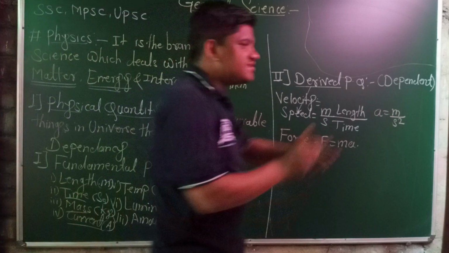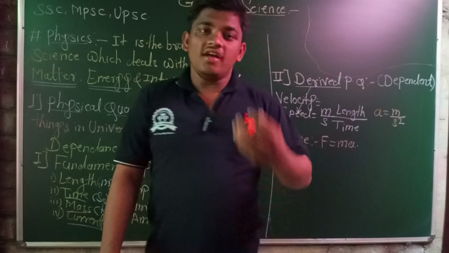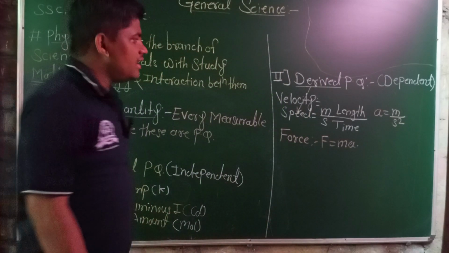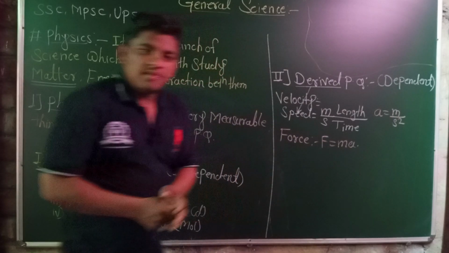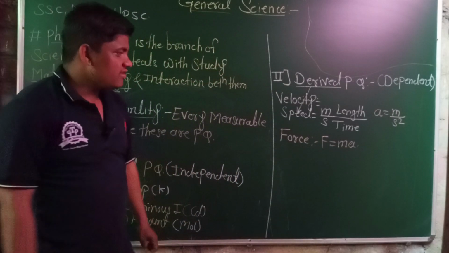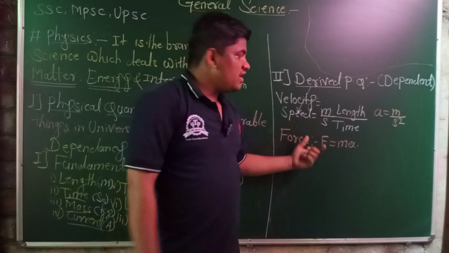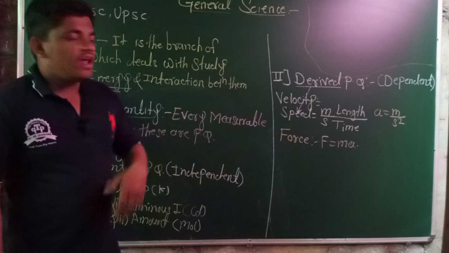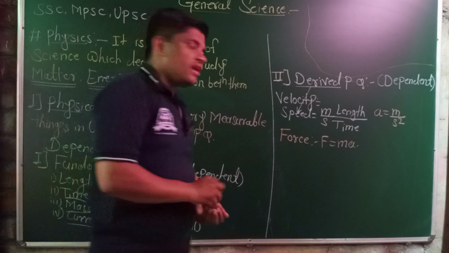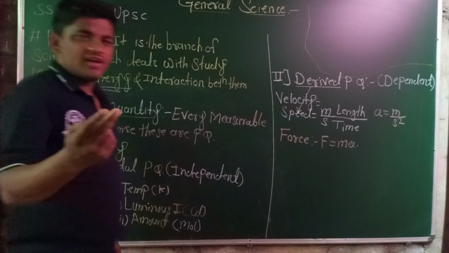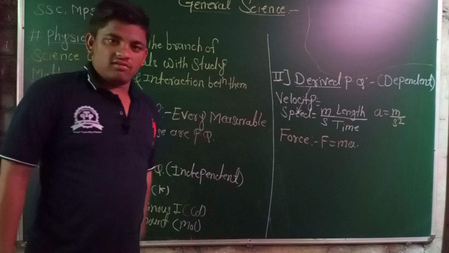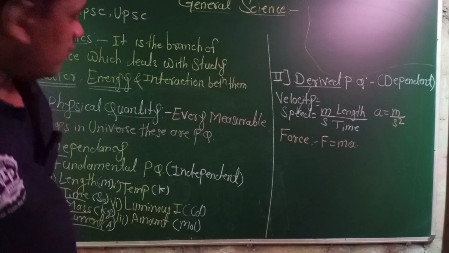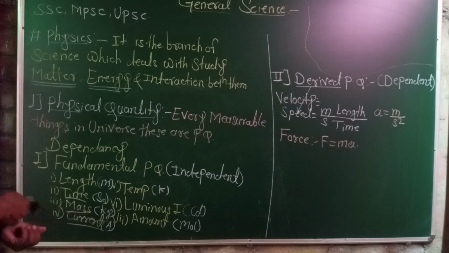Then there are two extra types of physical quantities, known as supplementary physical quantities. Which one is a supplementary physical quantity? Supplementary physical quantity has only two examples: one is the solid angle, and the other is the plane angle. Plane angle and solid angle, these two physical quantities are included in the supplementary physical quantities. That is the third type of physical quantity. Let us recall all of these.